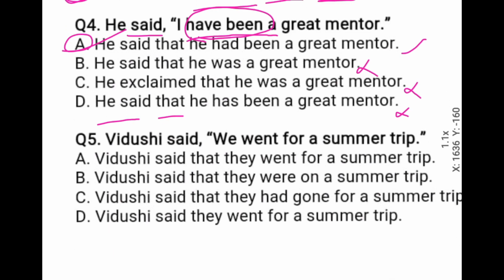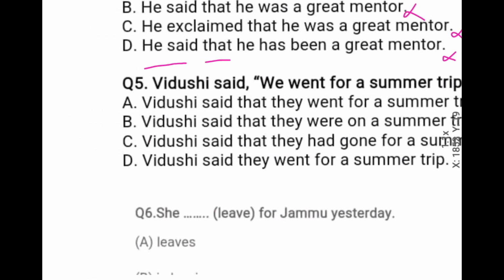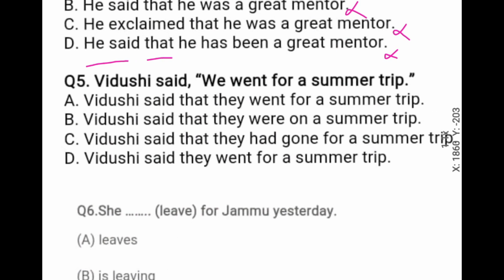Now come to the next question. Sentence: Vidushi said we went for a summer trip. In this sentence, the reporting verb is in past tense and the reported speech is in simple past tense.